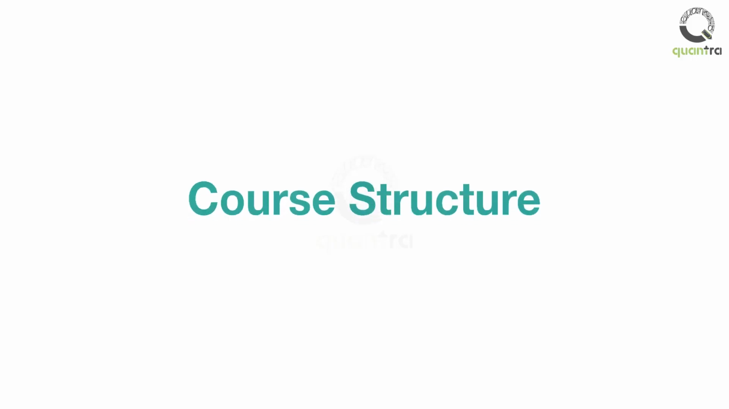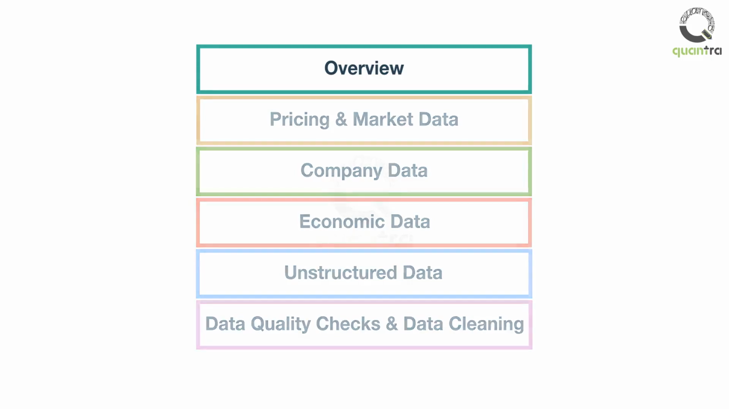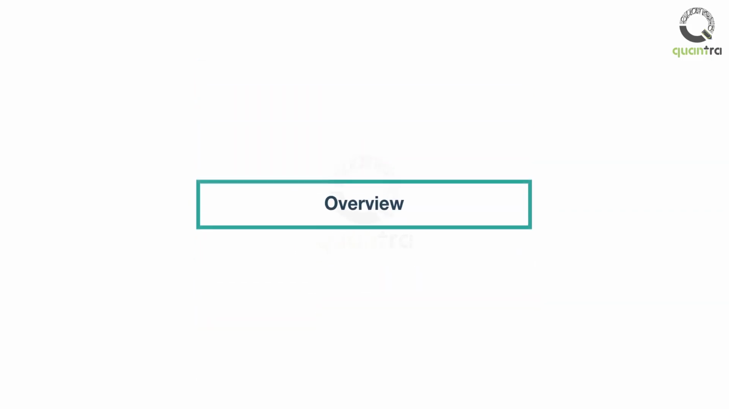Welcome to the course structure of Getting Market Data. This course has 6 distinct parts, each divided into different sections. The first part gives you an overview of the course and how it is structured.